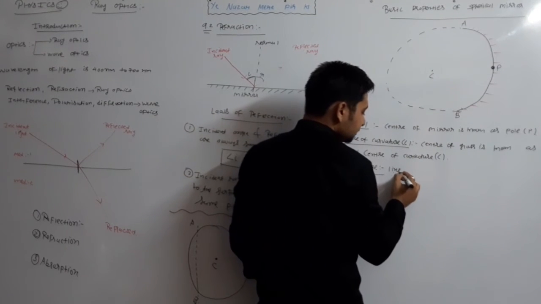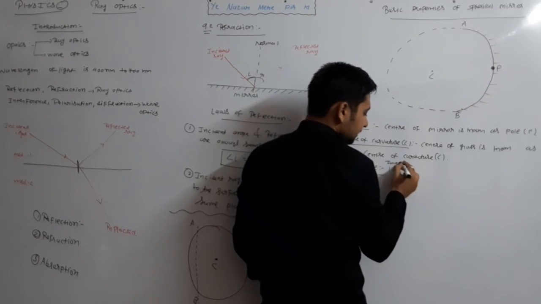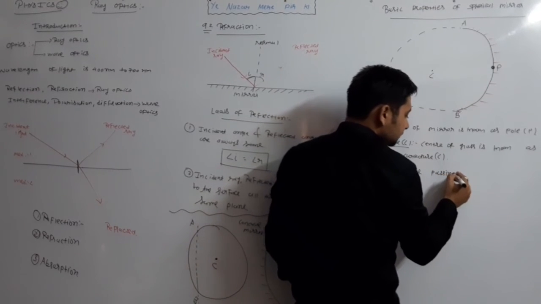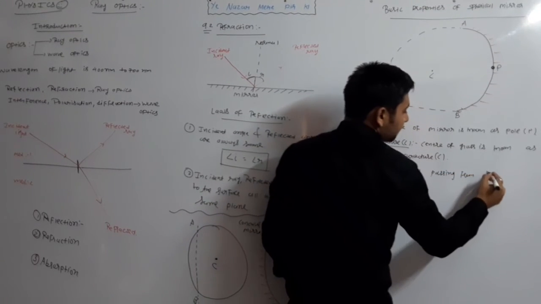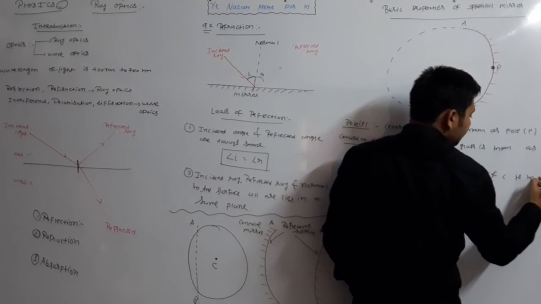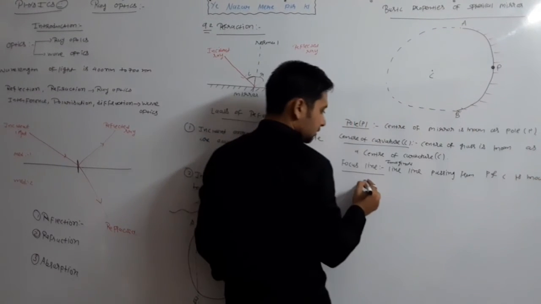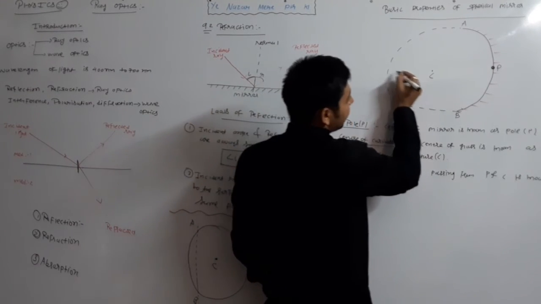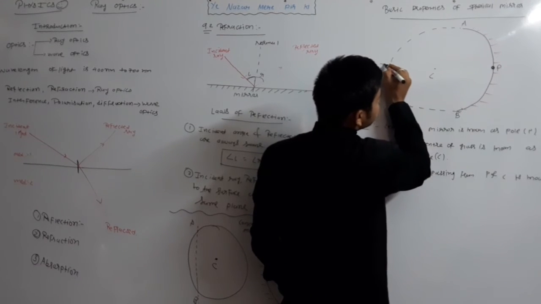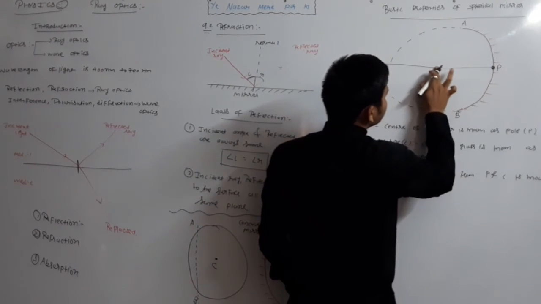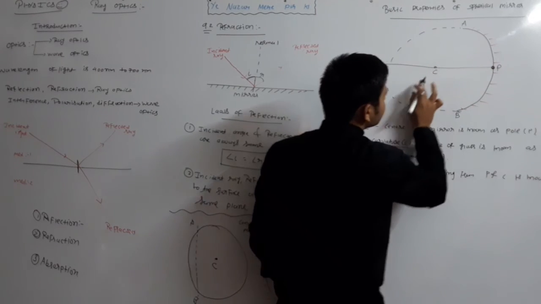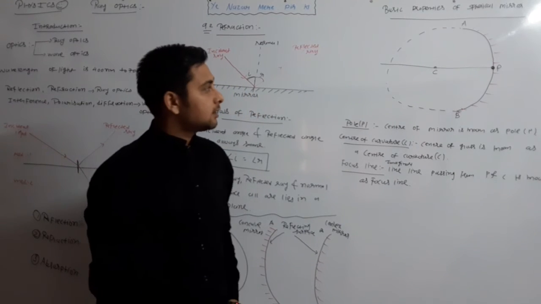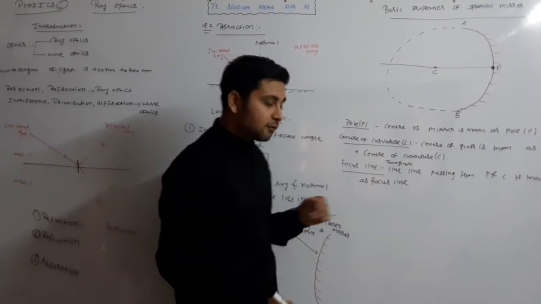The imaginary line passing through P and C is known as the focus line. Clear? The line passing through P, the pole, and C, the center of curvature, is known as the focus line.